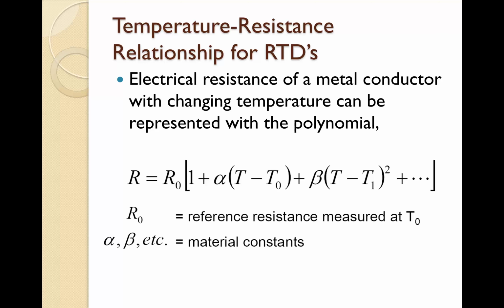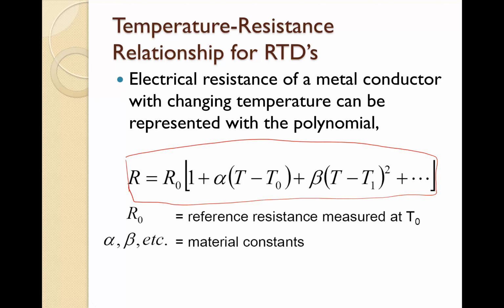Temperature-resistance relations for RTD. The electrical resistance of a metal conductor with changing temperature can be represented with a polynomial. So this is the equation of resistance based on the different temperatures and parameters of the RTD.